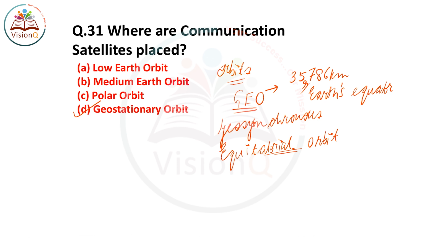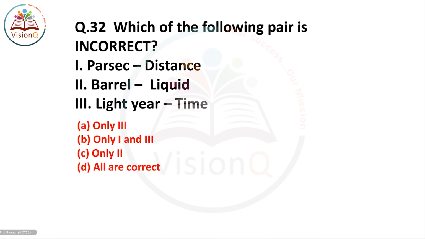So let us see the next question. Question number 32. A question based on physics. Which of the following pair is incorrect? You have to choose the incorrect option among these three options, 1, 2 and 3. Now first unit is parsec. If I talk about parsec, the parsec is basically a unit of distance.